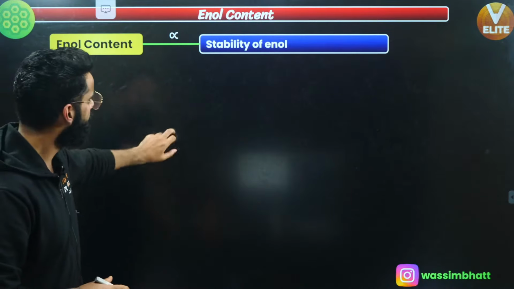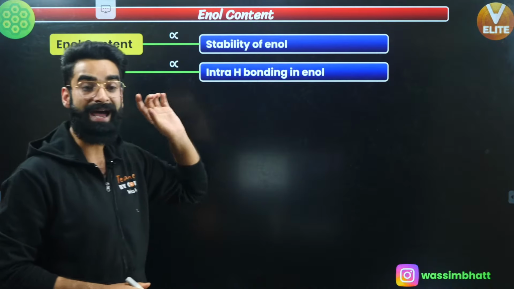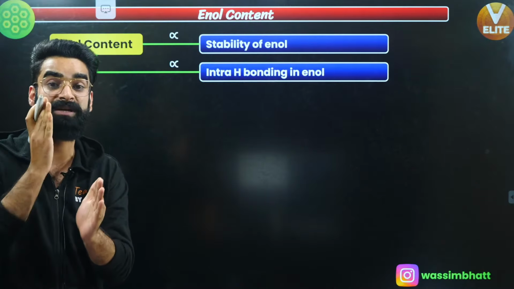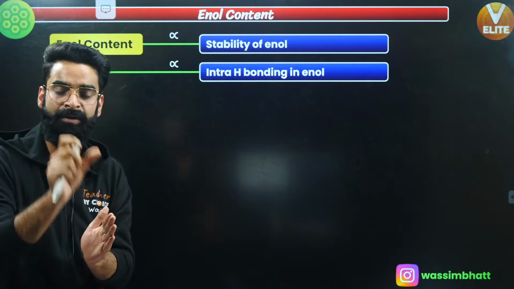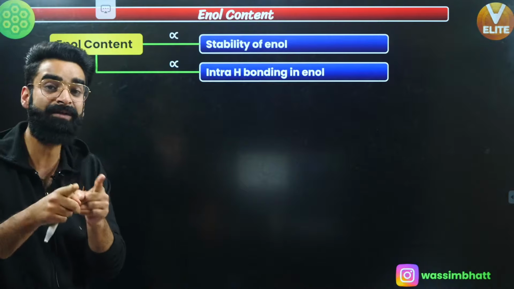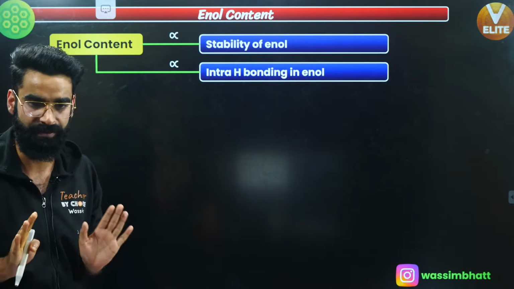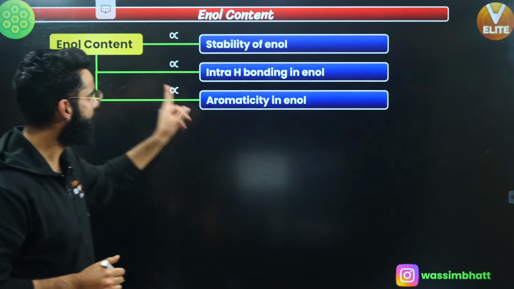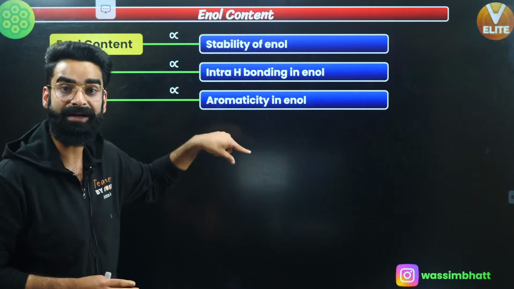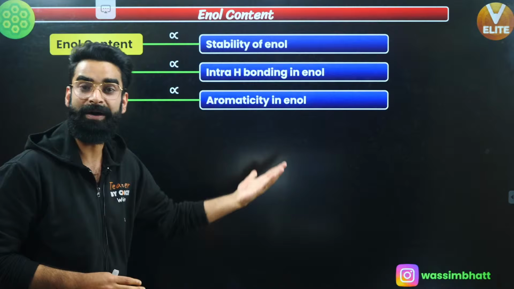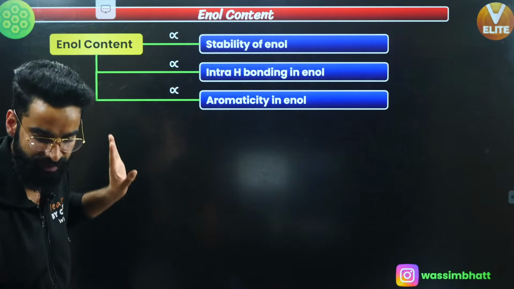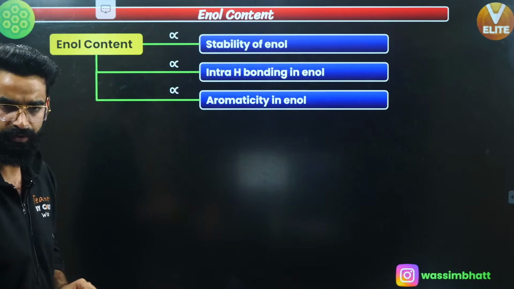Point number one. Point number two: the more the intramolecular hydrogen bonding in enol. Once you get the enol, if there is intramolecular hydrogen bonding in that enol, remember, the more the intramolecular hydrogen bonding in enol, the more the enol content, because that intramolecular hydrogen bonding makes it highly stable. One more thing, aromaticity in enol. Due to tautomerism, if enol gets some aromatic character, remember that enol is going to be highly stable, and if the enol is highly stable, its enol content is going to be more in the mixture.